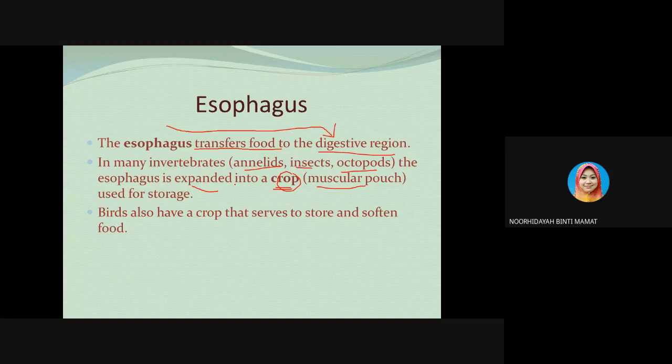It is where the food passes into when it leaves the esophagus, and it is the enlarged part of the esophagus that stores the food. So this is the crop in many of the invertebrates. Birds also have a crop that serves to store and soften the food.